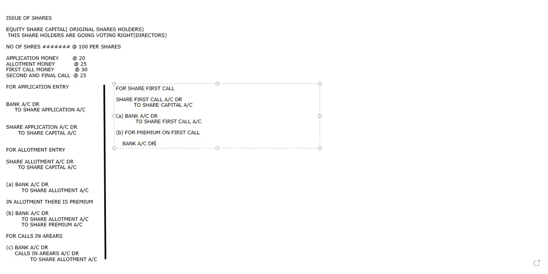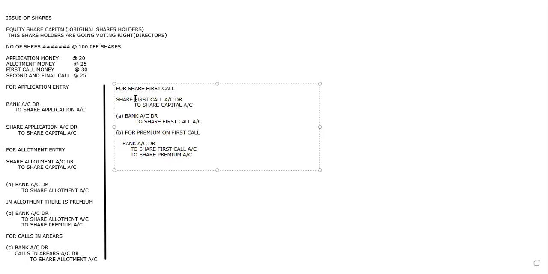Bank account debit to share first call account. Then again we are going to write what? To share premium account. Like this we are going to write.